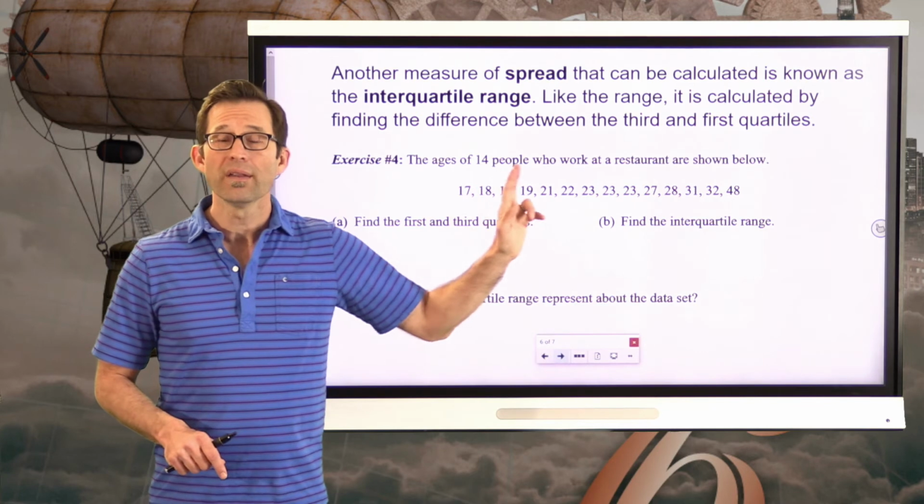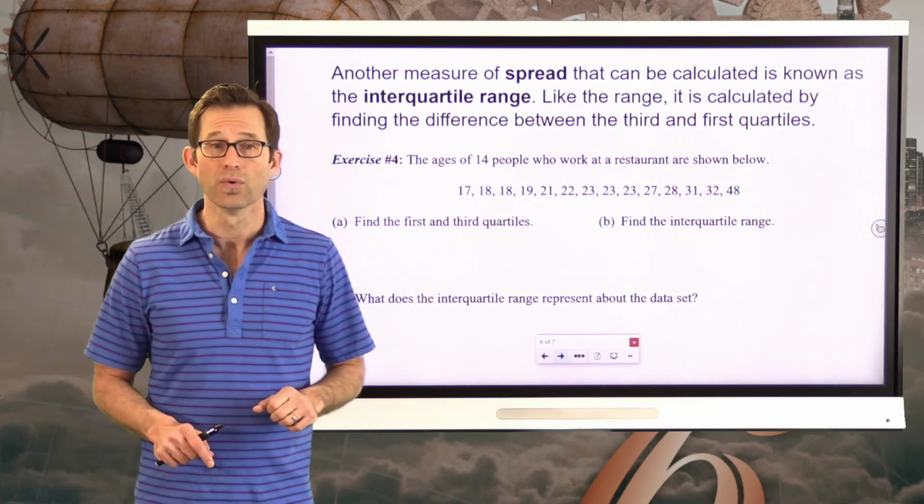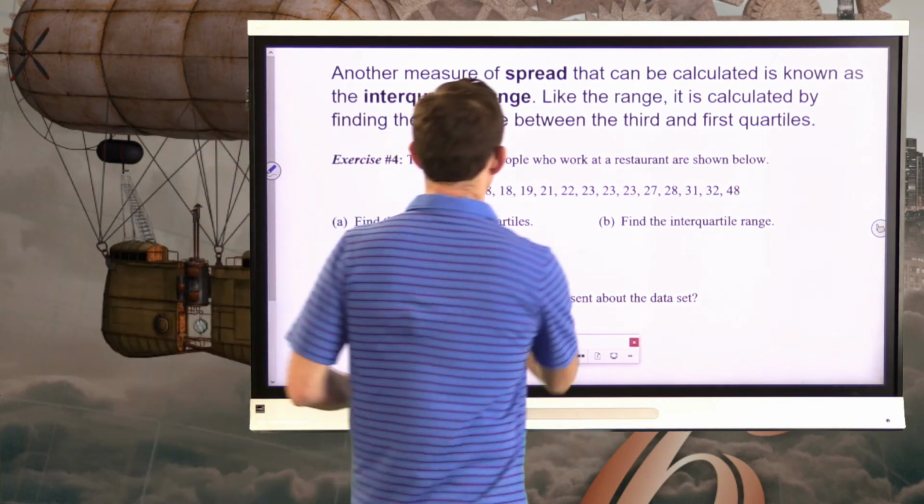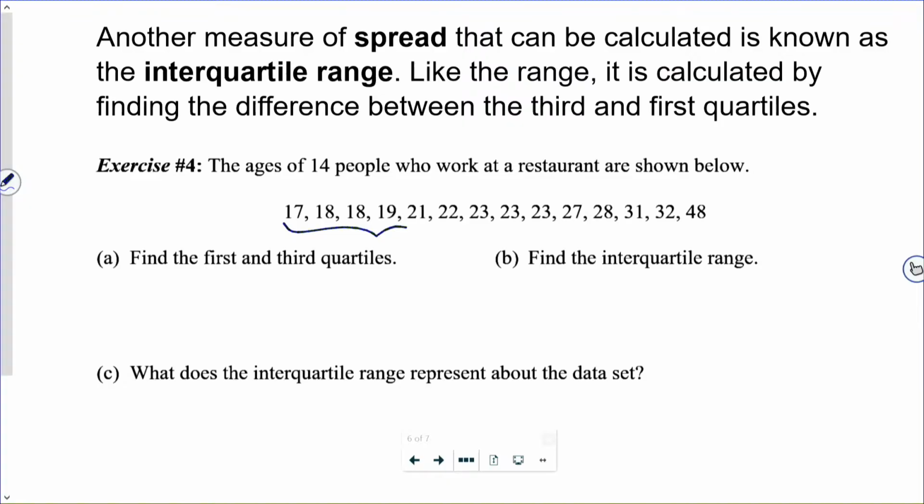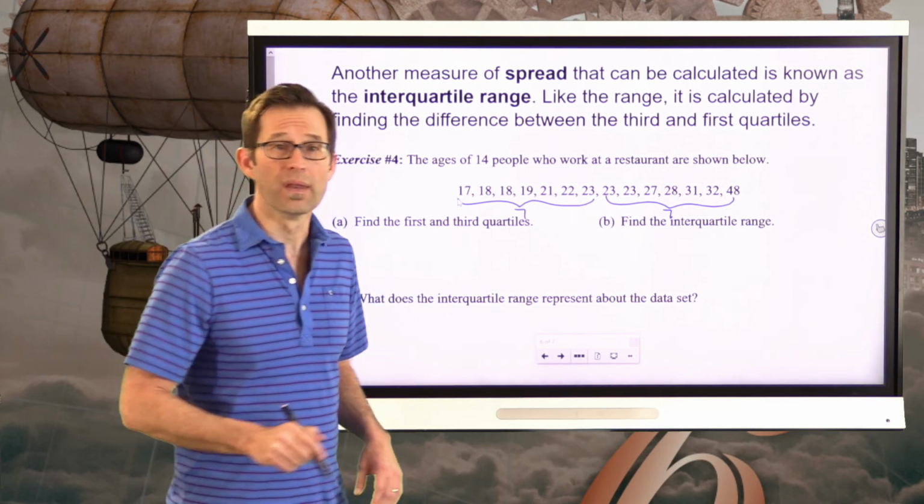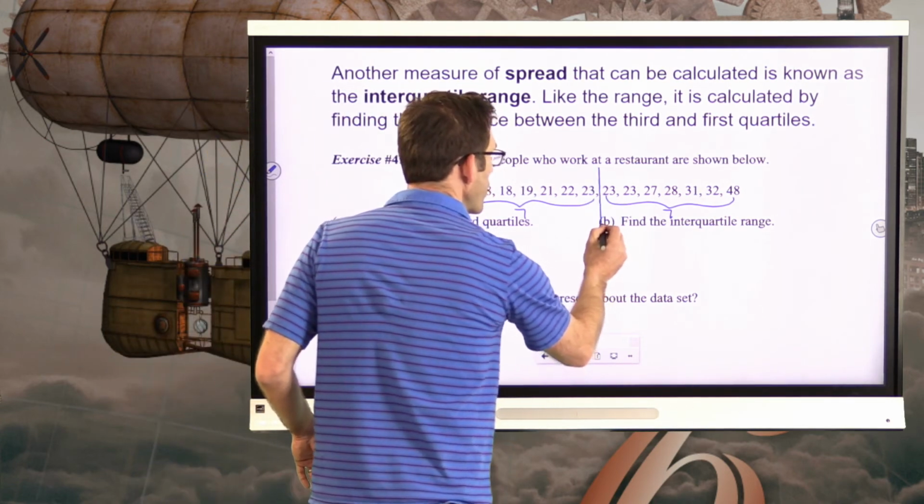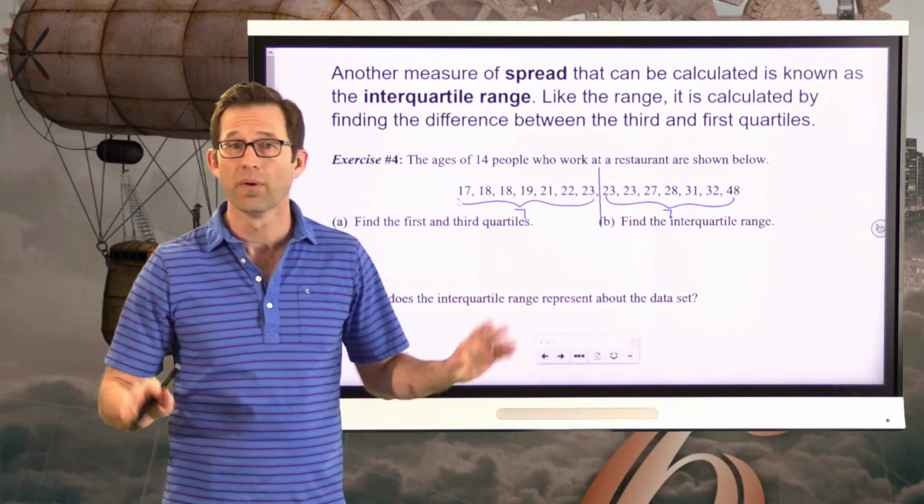Well, my data set has an even number in it, 14. So if I divide that by 2, I get 7, right? And I'll have 1, 2, 3, 4, 5, 6, 7. 1, 2, 3, 4, 5, 6, 7. All right, so that's the lower 7, the lower half, and the upper half. Now, I was never asked to find the median. If I was, it would be right there. So it'd be the average of 23 and 23, which would be 23, but whatever.